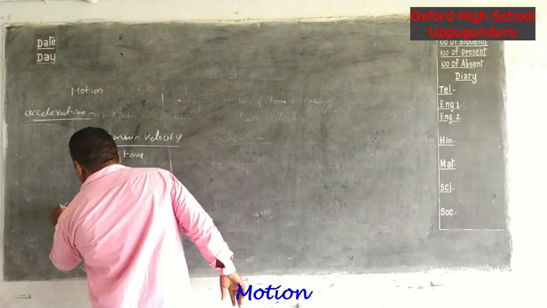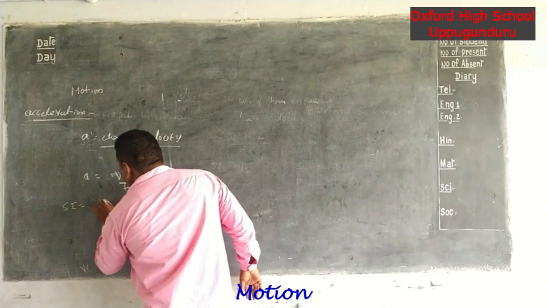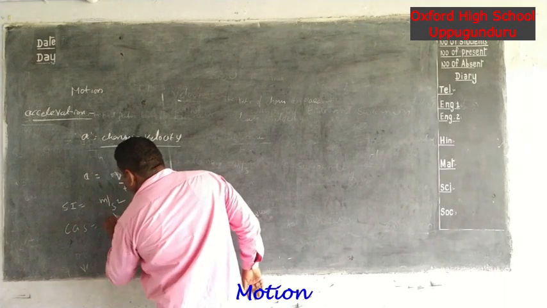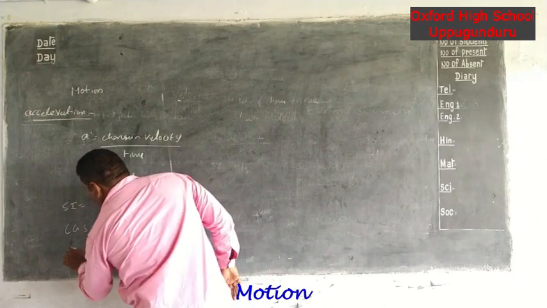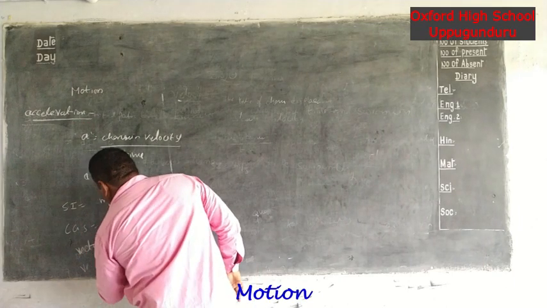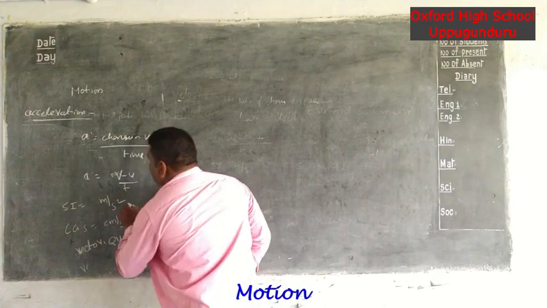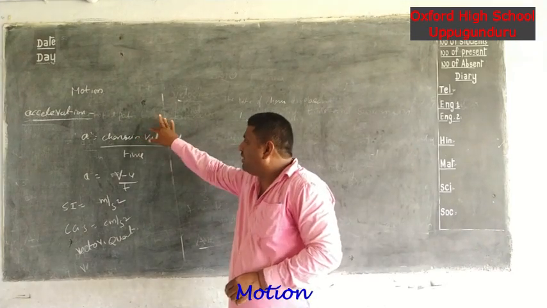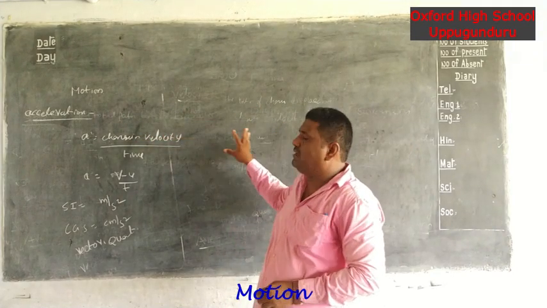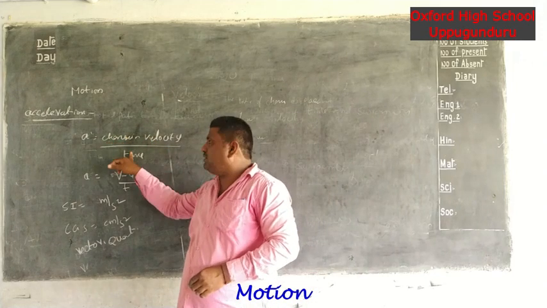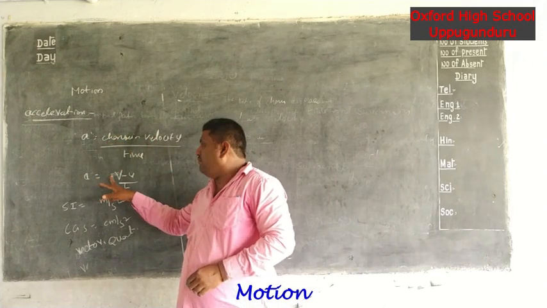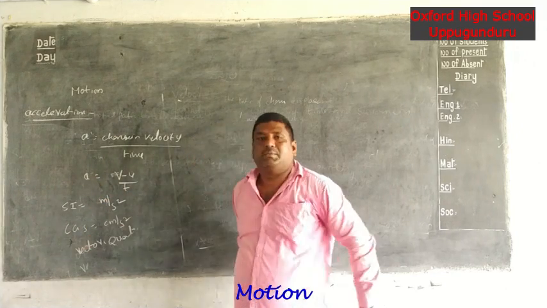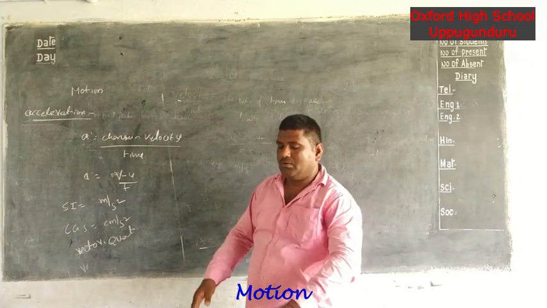Now write the SI unit. SI unit is meter per second square. Next, CGS unit is centimeter per second square, and it is a vector quantity. Acceleration is a vector quantity. Once again, I will repeat the acceleration definition. The rate of change of velocity is known as acceleration. A is equal to v minus u by t. SI unit meter per second square, CGS unit centimeter per second square, and it is a vector quantity.